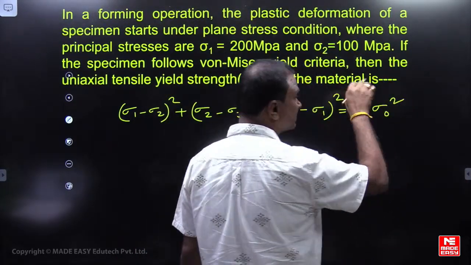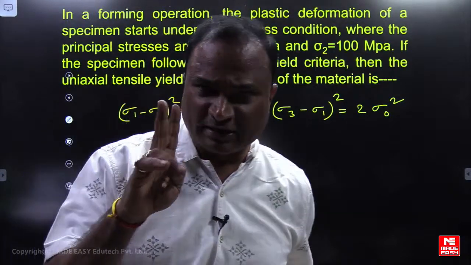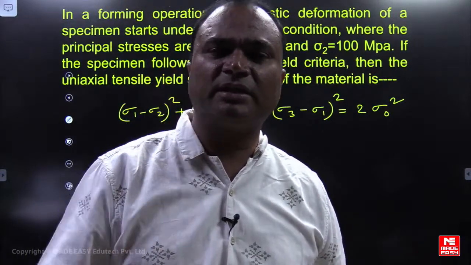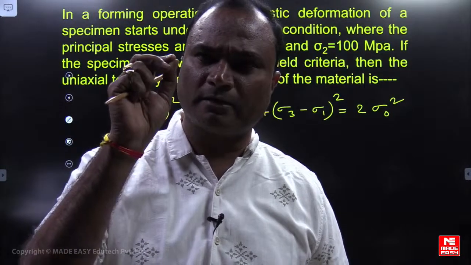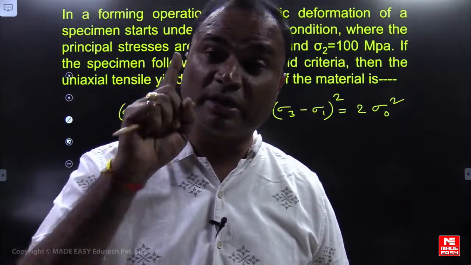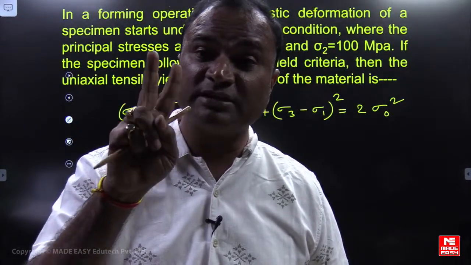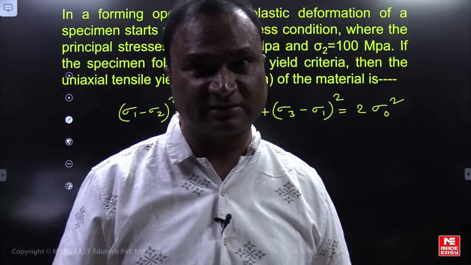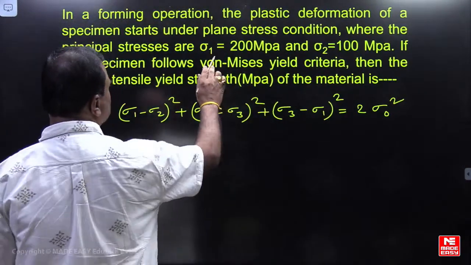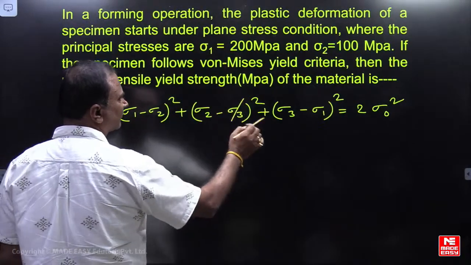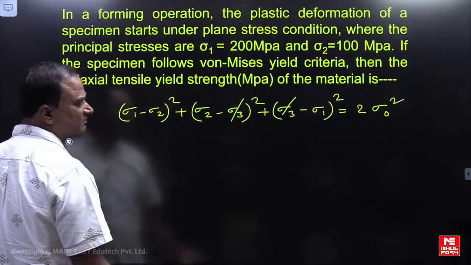It is von Mises theory. For ductile materials, we are using two theories of plasticity. One is Tresca theory, second one is von Mises theory. These two theories we are using for ductile materials, theory of plasticity. So sigma 1, sigma 2 is given, sigma 3 is not given, friends. So you can cancel sigma 3, sigma 3 is 0.